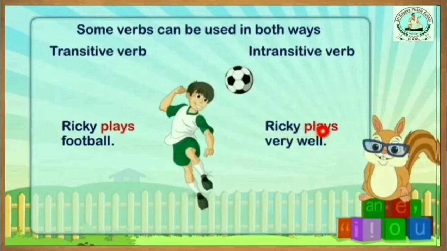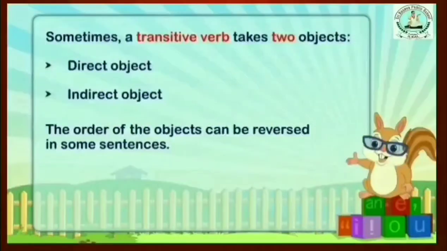So here plays is used as an intransitive verb. Is it clear? And children, sometimes a transitive verb takes two objects. Because it needs the object, then it may be one or two. Because in objects also there are two types of objects, direct object and indirect object. So it takes both objects sometimes.